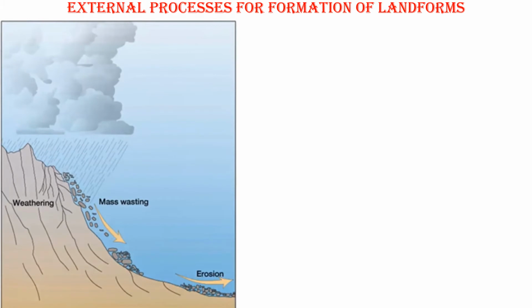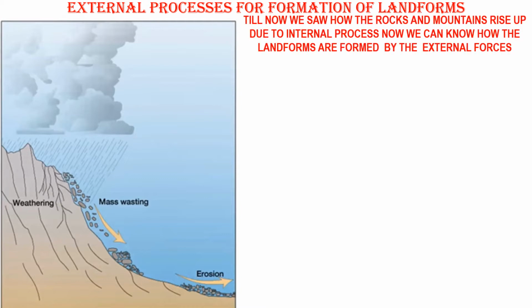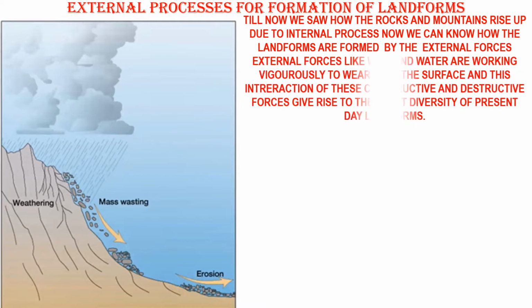Now, let us see what are the external processes for formation of the landforms. This is the image which is telling you about the process which is to be undergone to form a landform, and this is an external process. Till now we saw how the rocks and mountains rise up due to the internal process. Now we can know how the landforms are formed by the external process.